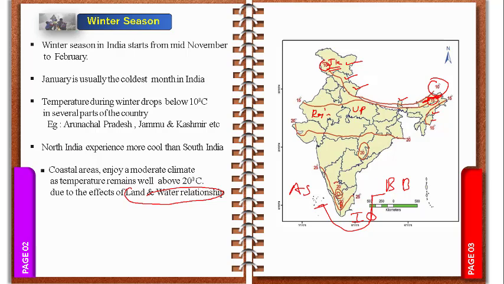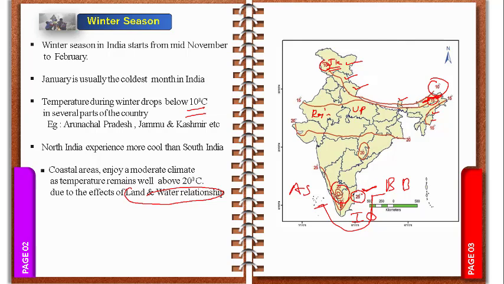Here you can observe that even during this cool climate, some areas have 10 degrees Celsius, but in the South India region it is 20 degrees Celsius, and in the area of Chennai it is 25 degrees Celsius. So they do not feel much cool. 25 degrees Celsius is not much cool.